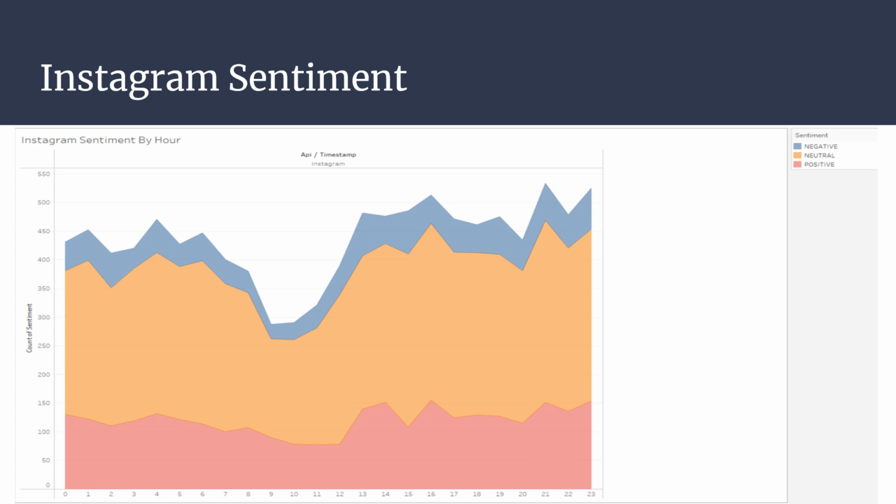Here we have the Instagram sentiment count by hour, again in GMT, and the sentiment key is on the right, and we can see that overall engagement stays relatively the same for Instagram, except for the noticeable dip between 900 and 1100, which in US time would be very early in the morning, so that makes sense. And unlike YouTube, we do see slightly more negative comments, but overall it's still neutral and positive.